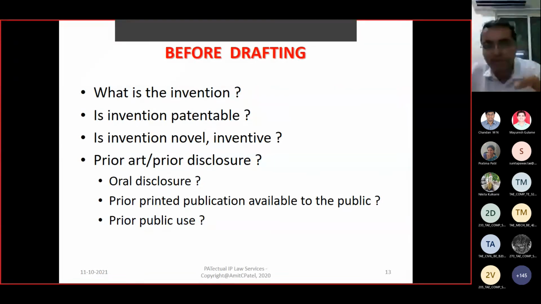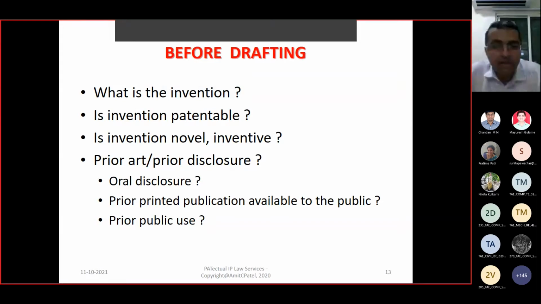Then based on those filters or parameters, judge whether the invention is patentable or not, whether those features are novel, non-obvious and useful or not. Judge it. And if the answer is positive, you are good to go ahead with the patentability. Is the invention novel, inventive? And for the prior art or public disclosure, you have to check whether you accidentally disclosed it or not, or whether any other person developed the same thing earlier.